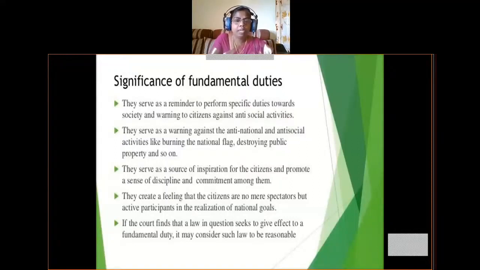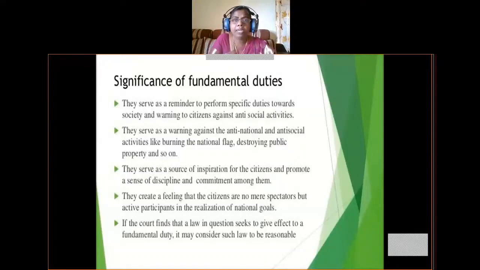Okay. So next, they serve as a source of inspiration for the citizens and promote a sense of discipline and commitment among them. That means these fundamental duties will inspire citizens to promote a sense of discipline. Discipline is very important for any human being. Every citizen needs discipline. Then only can he excel. He can go to the peaks of his life. He can achieve whatever he wants, and commitment among them.